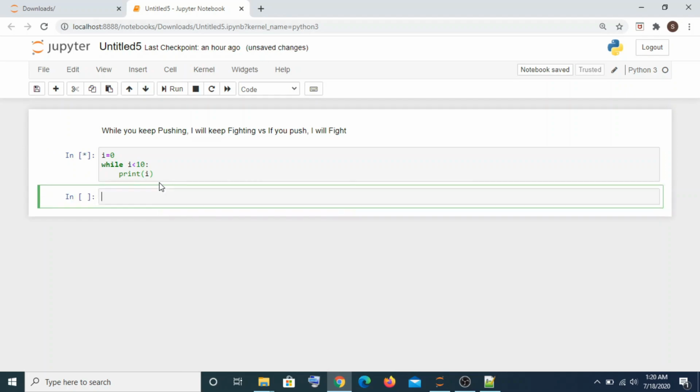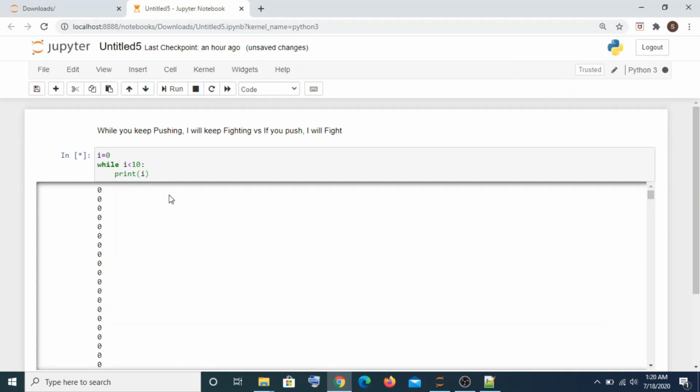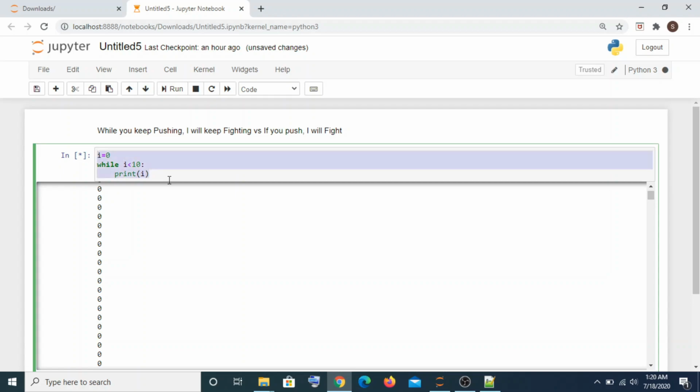So I'll execute this once. Now see this, everything is 0, and you observe there's a star mark. The star mark says that the program is still executing. The program has not finished. I mean, this block of statements is still executing. Now if you scroll down to the results, see it keeps on going, which means it keeps on printing the value of 0.